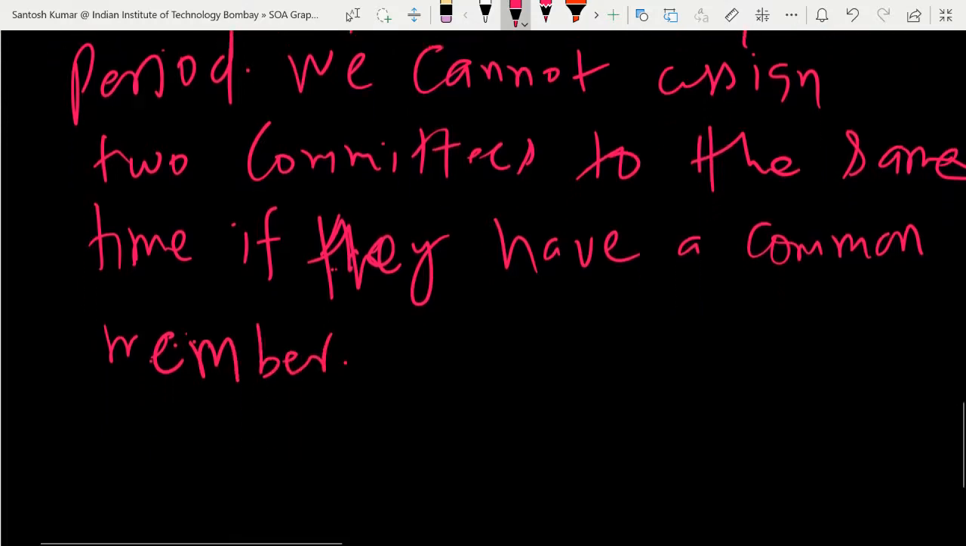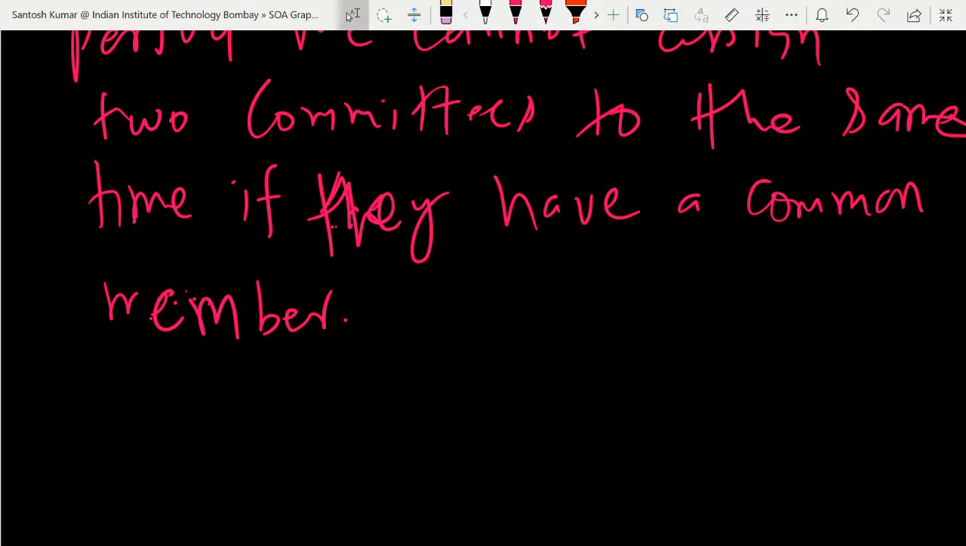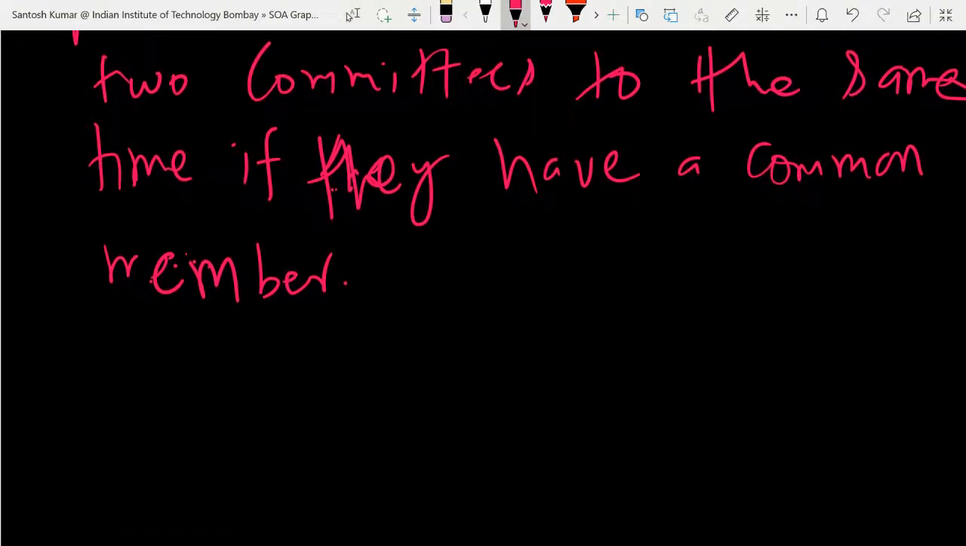They have a common member. So how many different time periods do we need? This type of problem, I'm just giving an overview of the problem. What will be the application of this coloring of graphs?